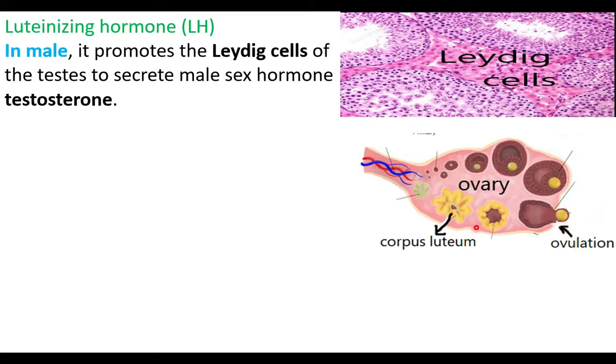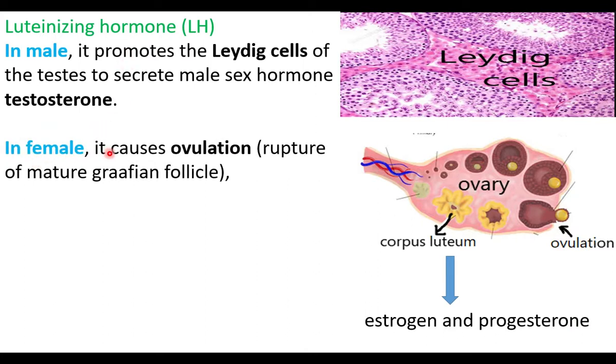Number two. The developing ovum is surrounded by follicle cells. After ovulation, the remaining follicle cells join and form a structure called the corpus luteum. So LH is responsible for the formation of the corpus luteum after ovulation. Then the corpus luteum secretes two hormones, estrogen and progesterone.